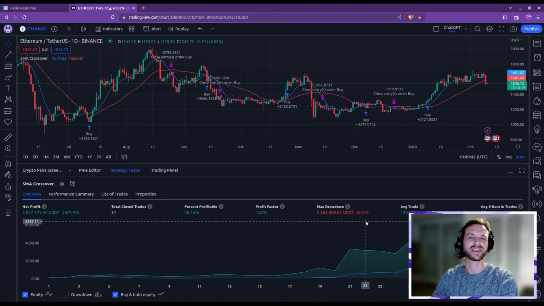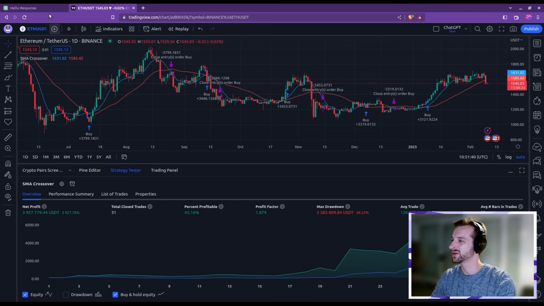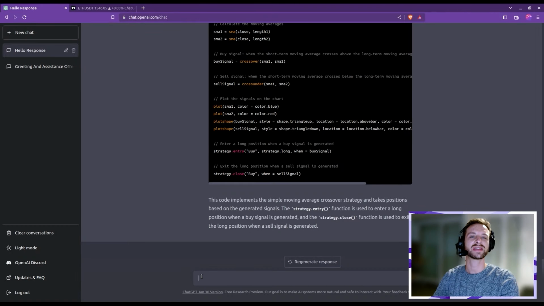I think because of that, I'll go for the other indicator that ChatGPT suggested, which is the Bollinger Bands. So let's go and ask him to do that for us. I think for the trading strategy that we're dealing with now, the simplest usage of the Bollinger Bands would be to have the buy signal being triggered when the prices breaks through the upper Bollinger Band, and we make sure as a confirmation that our conditions with the simple moving average are still met. Let's ask ChatGPT to do that for us.